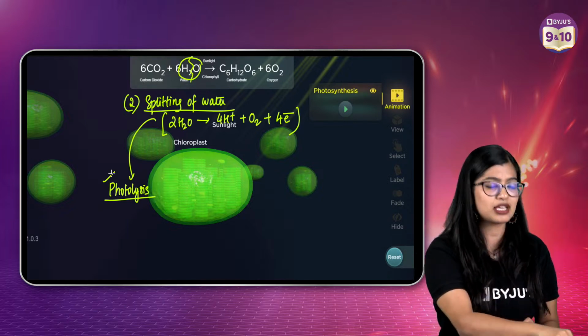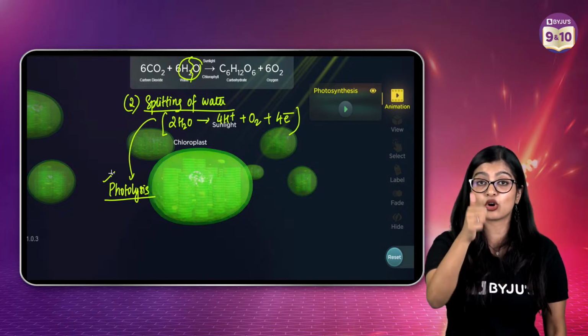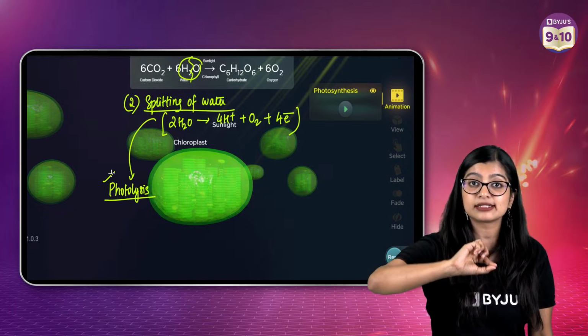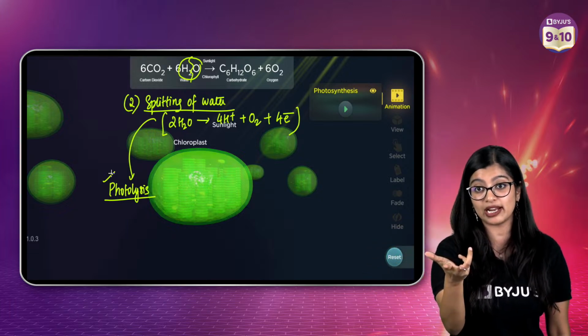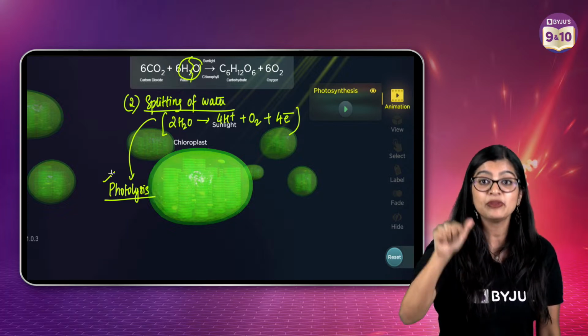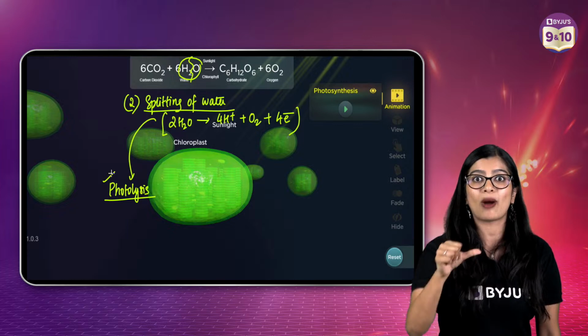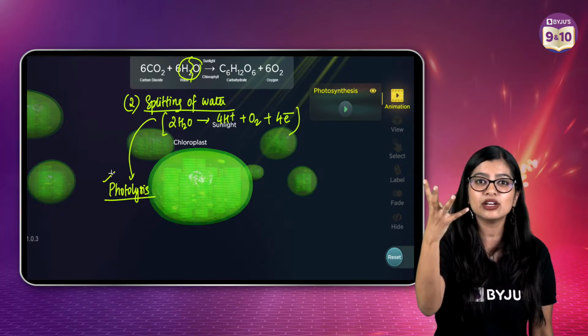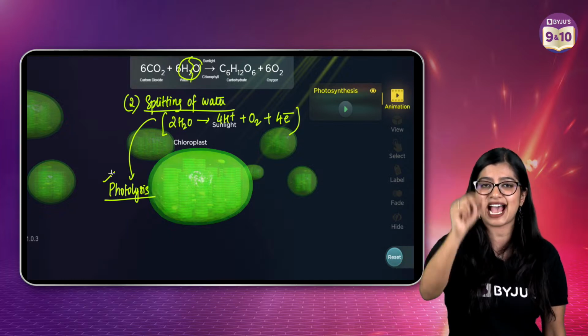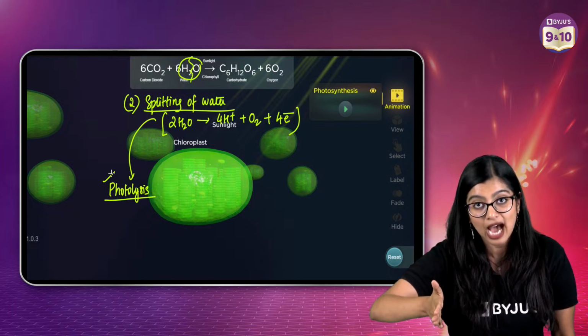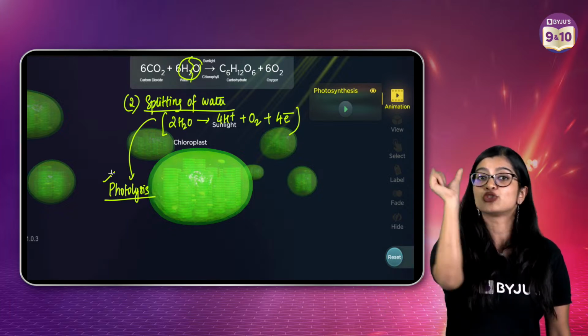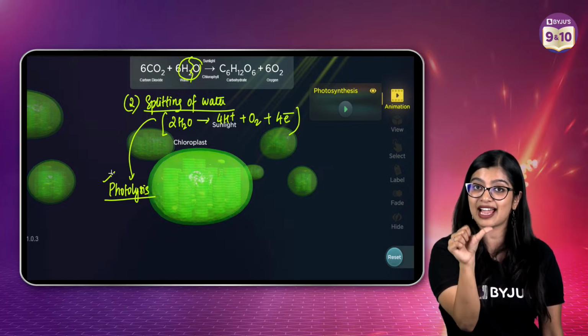Now for everybody who is asking me, ma'am, why is chloroplast important? Chloroplast is important because it is the plastid which has chlorophyll in it. Why is chlorophyll important? Chlorophyll is necessary because it is responsible for absorbing sunlight. Why is sunlight necessary? Light energy has a huge amount of energy that has the ability to break down water molecules. So now you know that the conditions are sunlight and water.